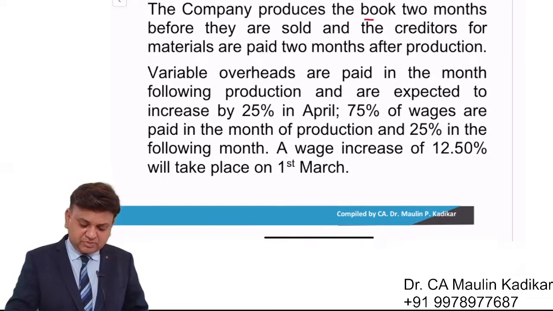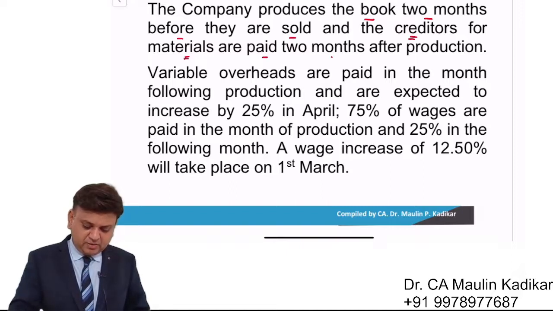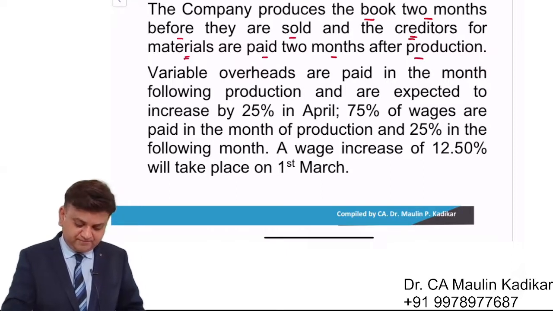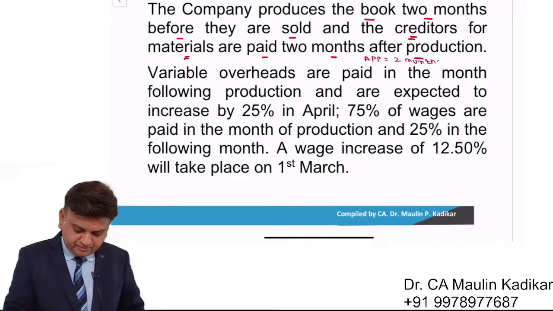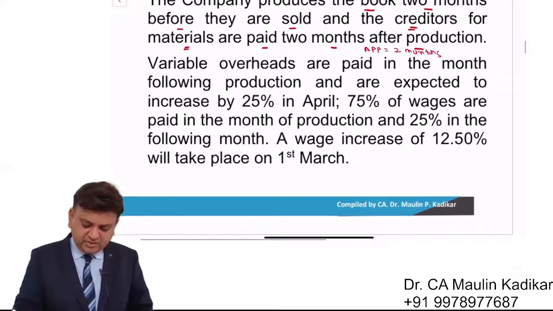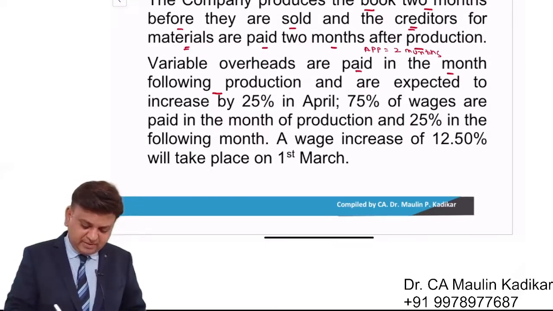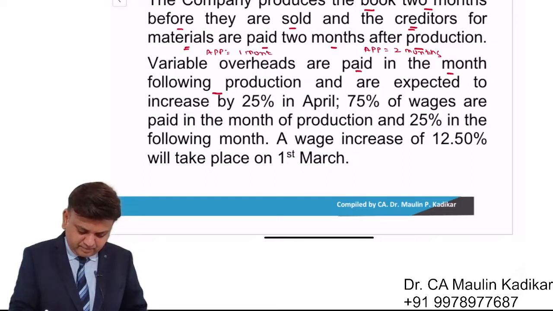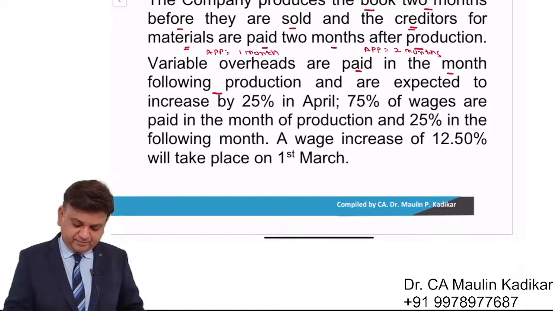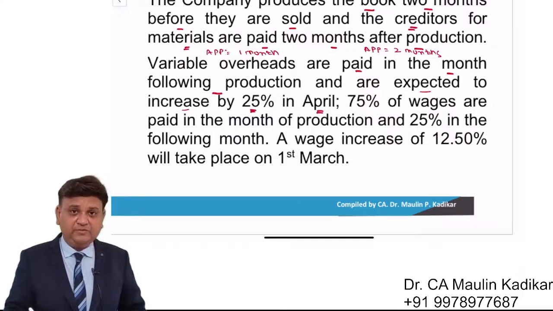The company produces the books 2 months before they are sold, and creditors for material are paid 2 months after the production. It means that the average payment period for the raw material is 2 months. Variable overhead are paid in the month following the production, meaning average payment period is 1 month. Overheads are expected to increase by 25% in the month of April.